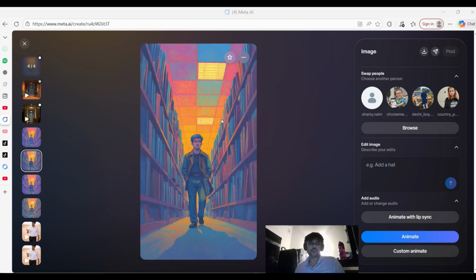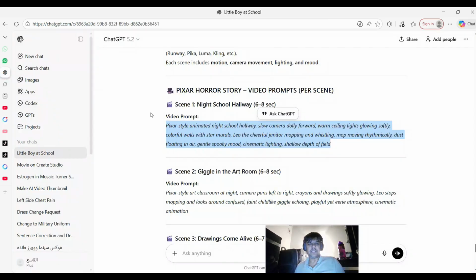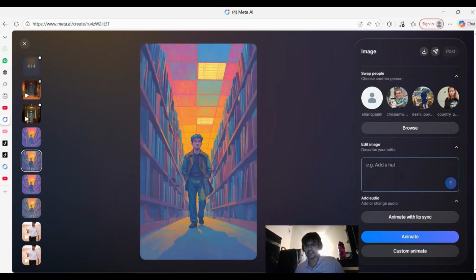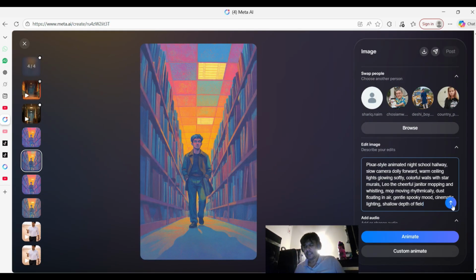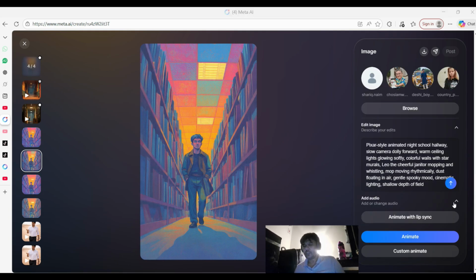So what you have to do, you will go again to your ChatGPT and copy the first prompt. You will take it and paste it here. Okay, you paste this prompt. There is an audio option also. If you want to add any audio, you can add it, your recording or whatever. Okay, so now guys, this image is ready to go for animation. Now I will click on animate.